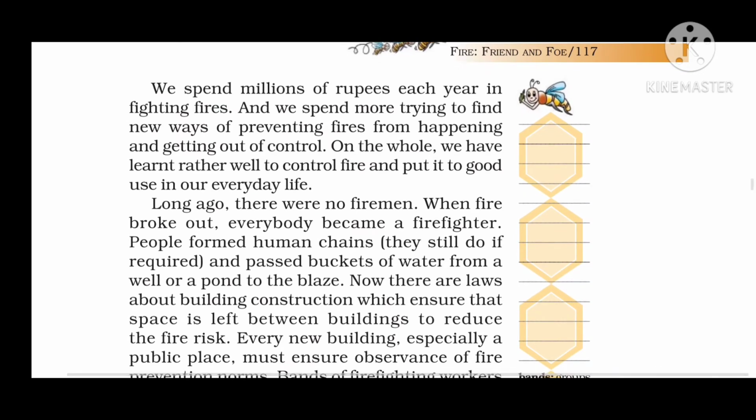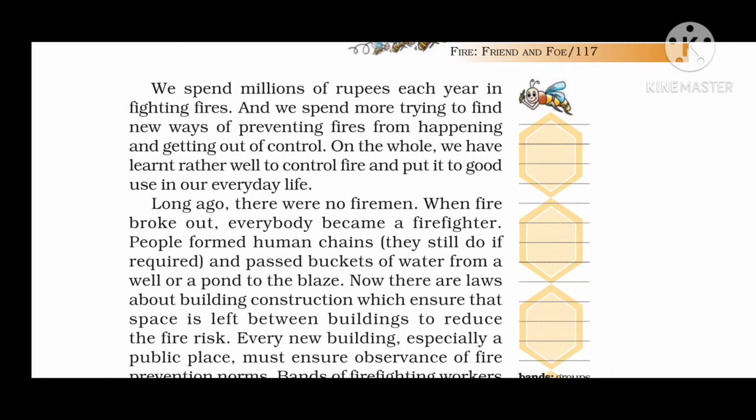We spend millions of rupees each year in fighting fires. You must have seen the firefighters somewhere whenever a house or building catches fire, and we spend more trying to find new ways of preventing fires from happening and getting out of control. On the whole, we have learnt rather well to control fire and put it to good use in our day to day life, or everyday life, we can say.